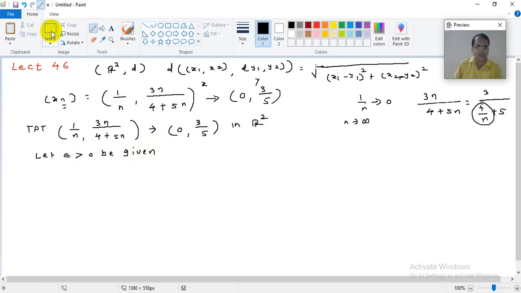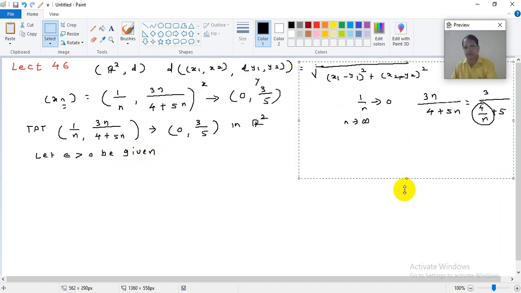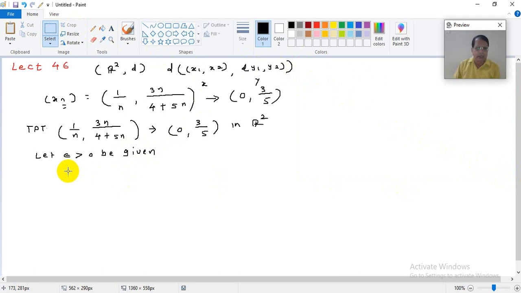Okay, I will erase this part. It is not needed now. This was the definition of Euclidean distance, etc. So this part I will delete. Okay, so now let epsilon greater than 0 be given, any real number.